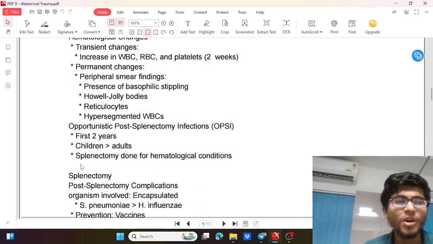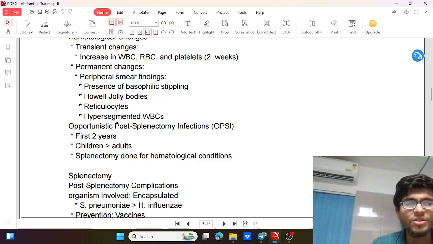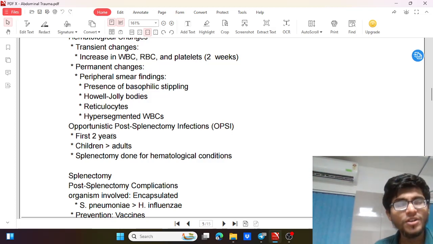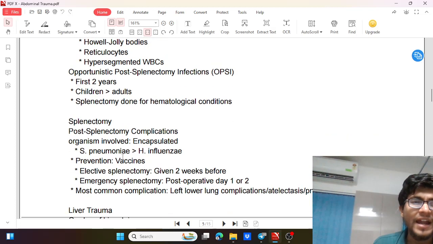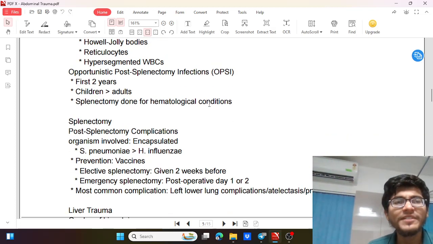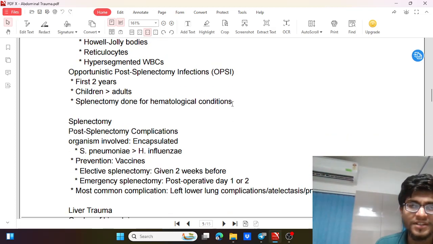Now coming to the infections. There is one infection, that is OPSI, overwhelming post-splenectomy infection, which is very dangerous. It can occur in the first 2 years, is more common in children than adults, and is commonly seen when splenectomy is done for a hematological condition like sickle cell anemia.